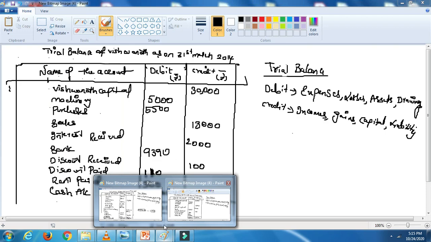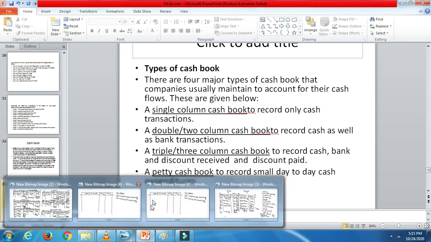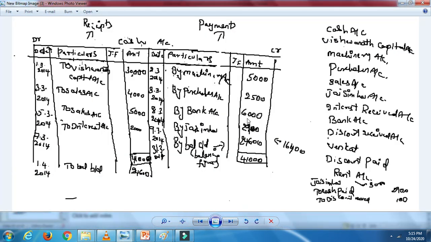So here, let's say Jaisima has been paid 2900. A separate account will be maintained called discount paid, 100 rupees, and discount received as such. Discount paid will come on the debit side, because it's an expenditure for you, you are paying.